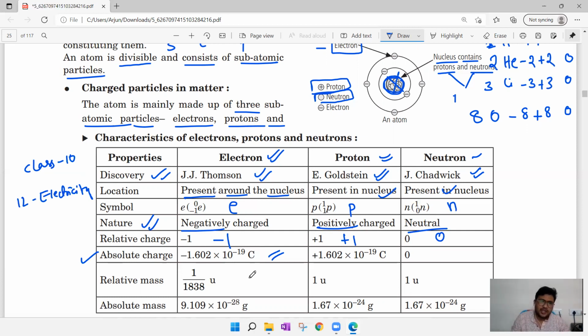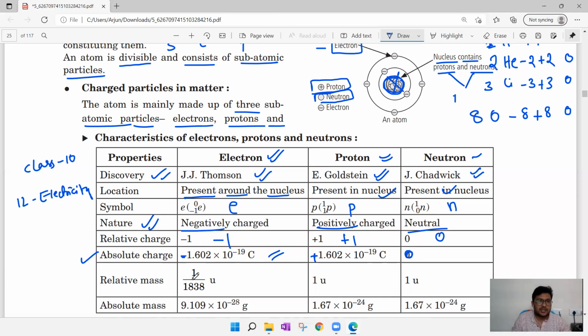Proton and electron carry the same charge, but here you can observe the electron is minus because it is negatively charged. Proton is plus because it is positively charged. Electron: minus 1.602 into 10 to the power of -19 Coulomb; proton: plus 1.602 into 10 to the power of -19 Coulomb. And the neutron's charge is 0.